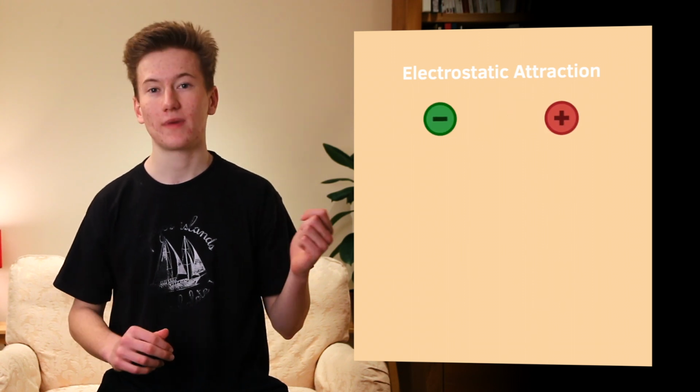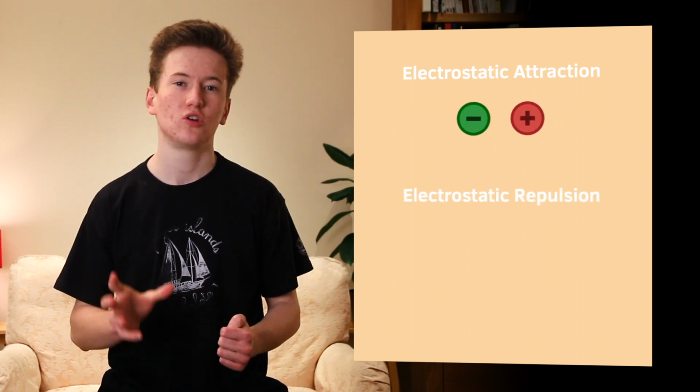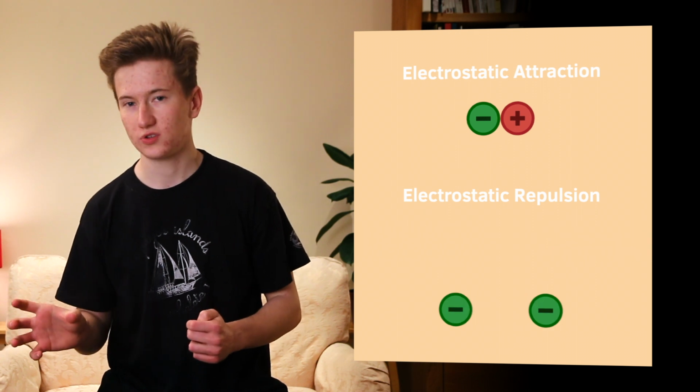Anyway, to explain these results, we need to know a little bit about electrostatic forces. Electrostatic attraction is where a positive charge and a negative charge attract. Electrostatic repulsion is when two positive charges or two negative charges repel. As you can probably see, this is very similar to magnetism, which you've probably already done in physics, where two north poles repel, two south poles repel, and a north and a south pole attract. Knowing this, we can now explain the extreme angles of deflection that we saw earlier.